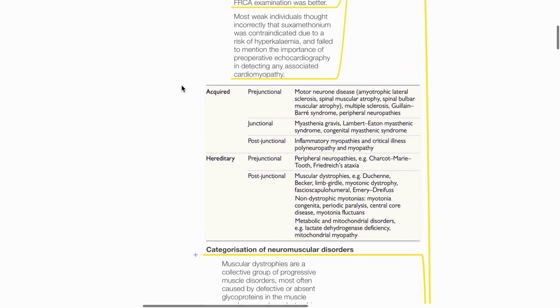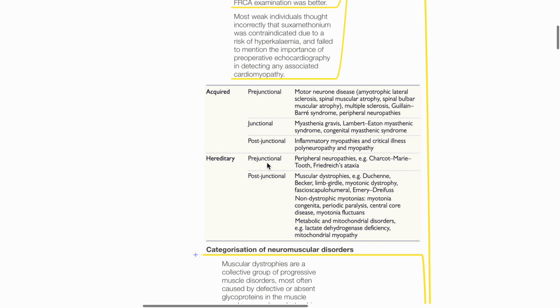Categorization of neuromuscular disorders. They may be acquired or hereditary. Regarding acquired neuromuscular disorders, they may be further classified into prejunctional, junctional, or post-junctional pathologies. Examples of prejunctional pathologies include motor neuron disease, multiple sclerosis, Guillain-Barré syndrome, and peripheral neuropathies. Examples of junctional pathologies include MG, Lambert-Eaton, and congenital myasthenic syndrome. Examples of post-junctional acquired pathologies include inflammatory myopathies and critical illness polyneuropathy and myopathy.